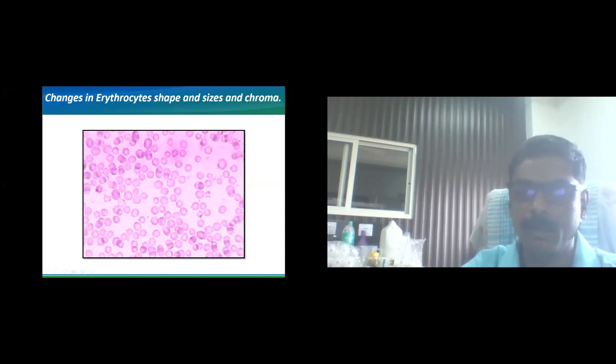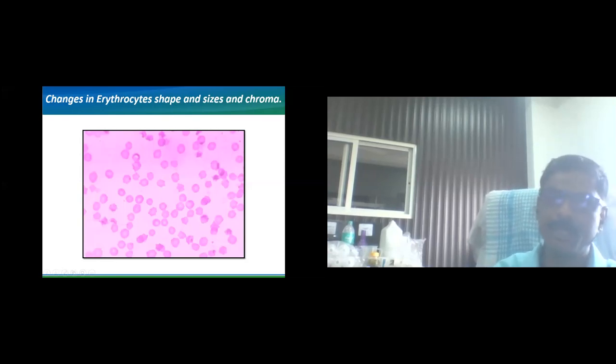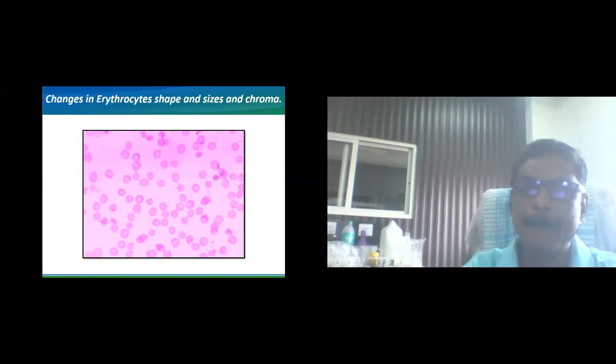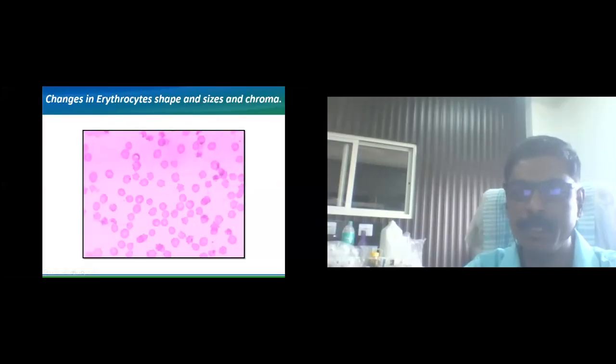There is a change in the color and appearance of the erythrocytes. You can see another example. Here also some of the erythrocytes have changed their shape and their chroma. So these two show minimal, or minimum, oxidative stress.